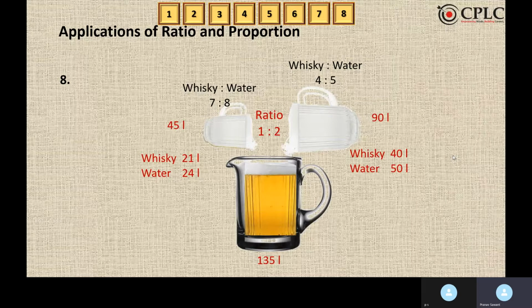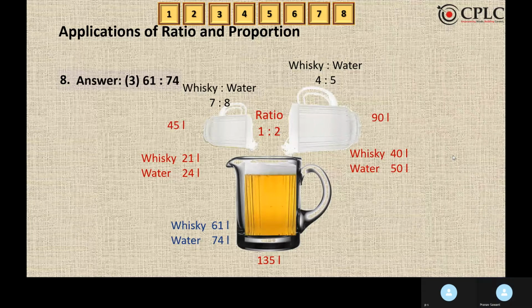Now parts of whiskey will be added to whiskey. So 21 plus 40 will give us 61. So in the third cask, we have whiskey as 61 liters. In the third cask, the water would be 74 liters as 24 plus 50. And now take the ratio because that's what they're asking us. So 61 is to 74 is the ratio of whiskey and water in the third cask.